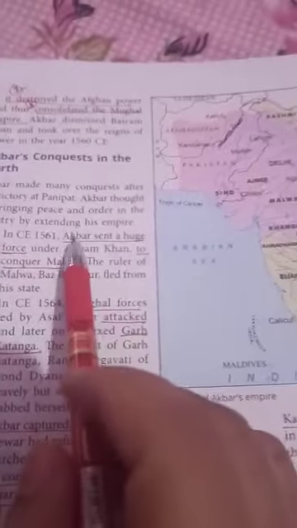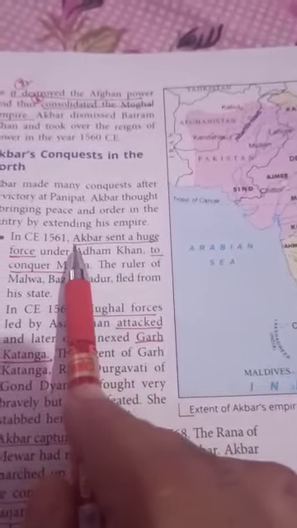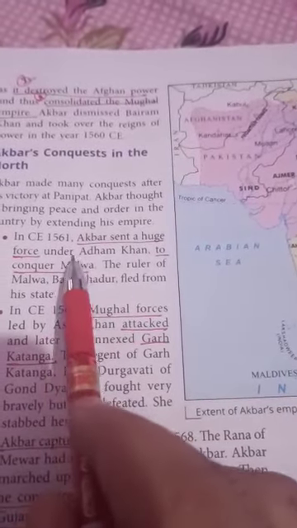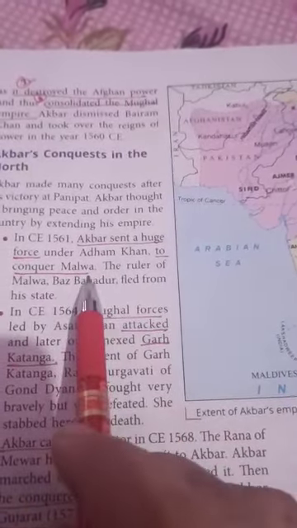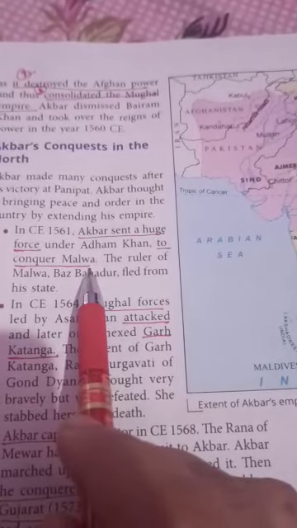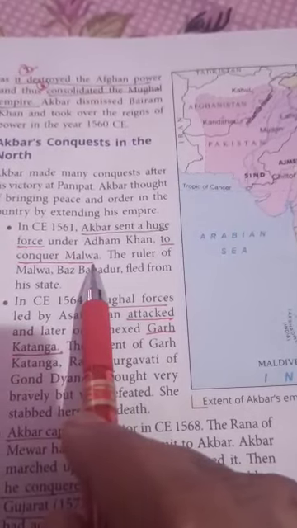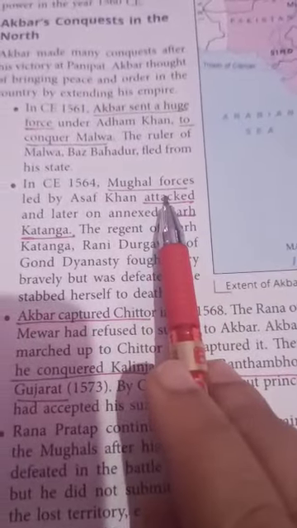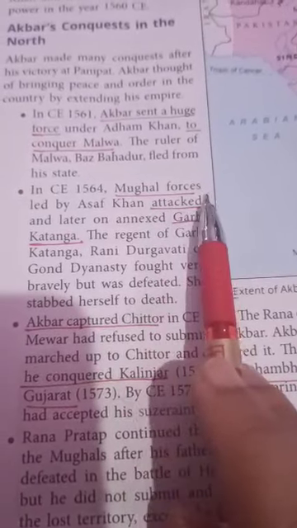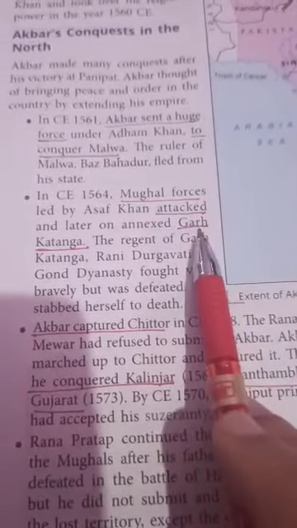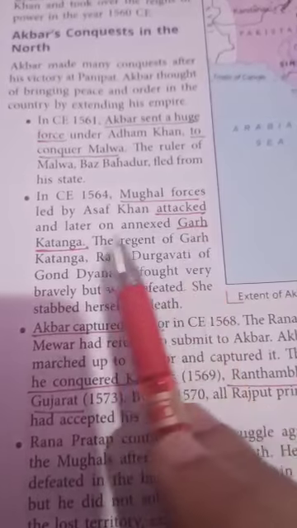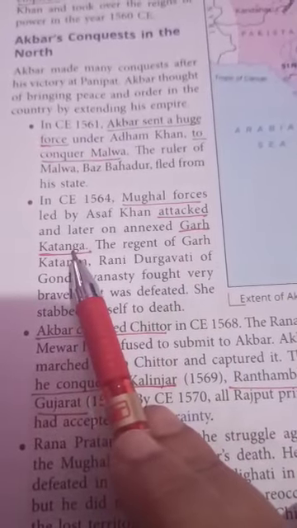Write down number 1. First point: Akbar sent a huge force to conquer Malwa. Number 2: Mughal powers attacked Garh Katanga.